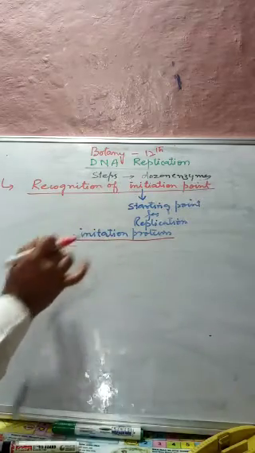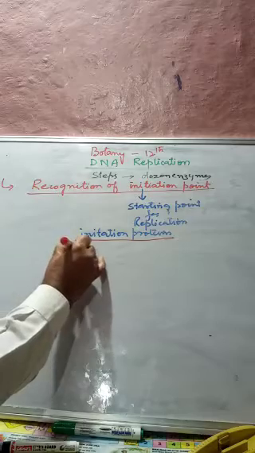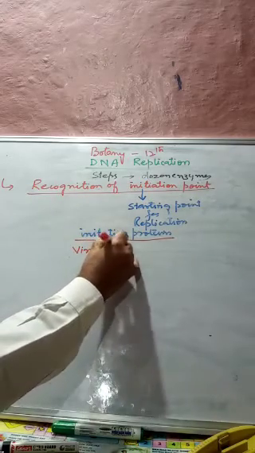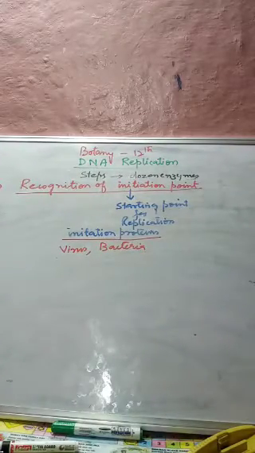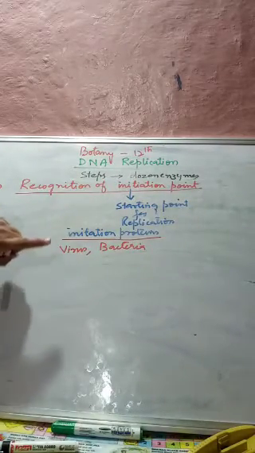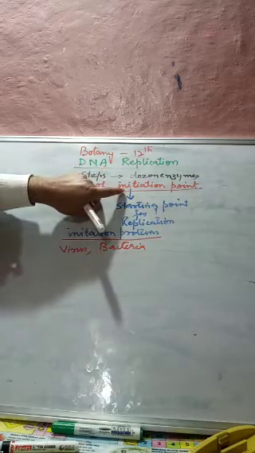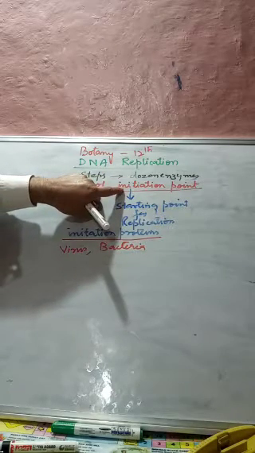Now in prokaryotes like viruses and bacteria, there may be only one origin, only one initiation point for replication.